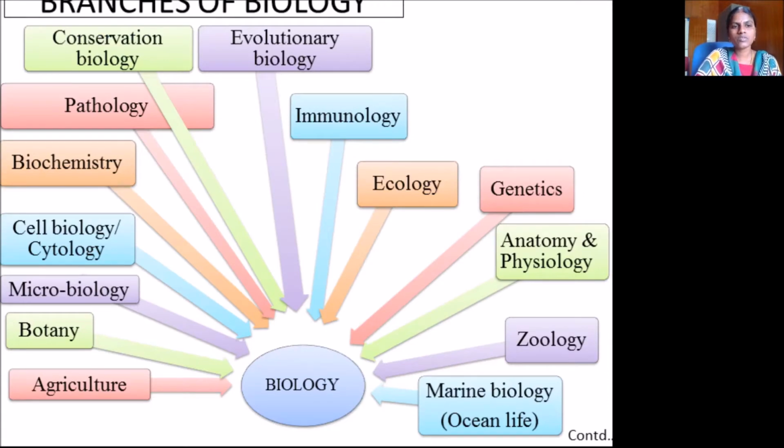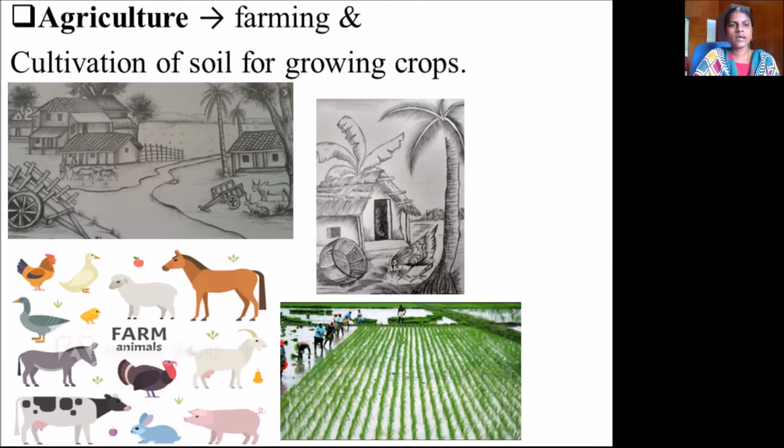What are the various branches of biology? Agriculture, marine biology, botany, zoology, microbiology, anatomy and physiology, cell biology, otherwise called cytology, ecology, genetics, biochemistry, pathology, immunology, evolutionary biology, conservation biology, and still there are a lot of fields in biology. What is agriculture? Agriculture is farming and cultivation of soil for growing crops.